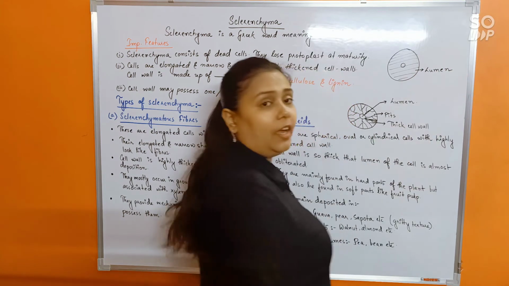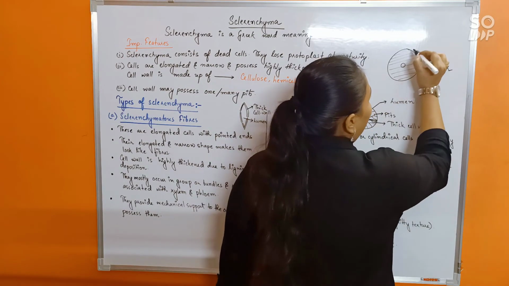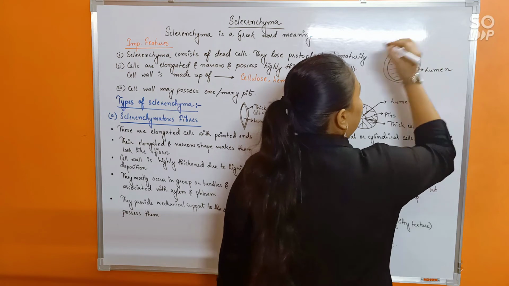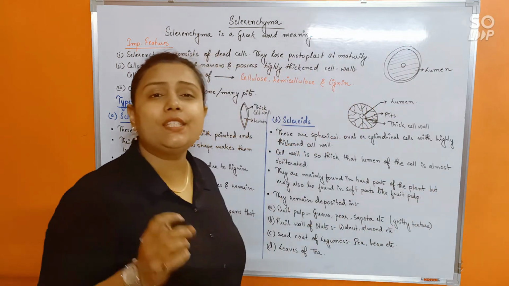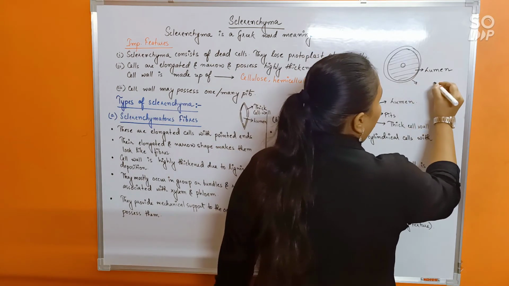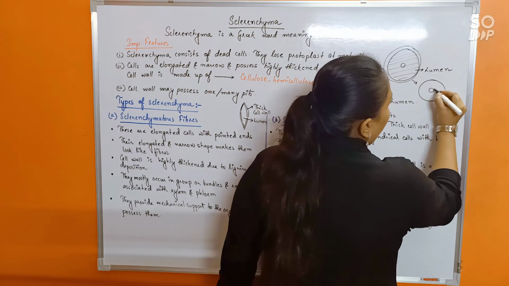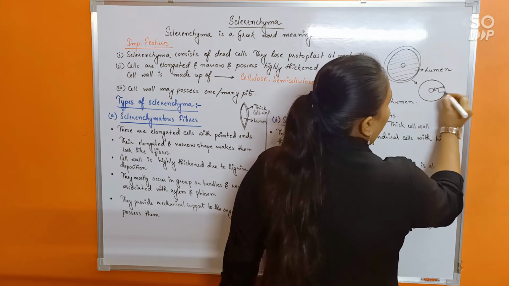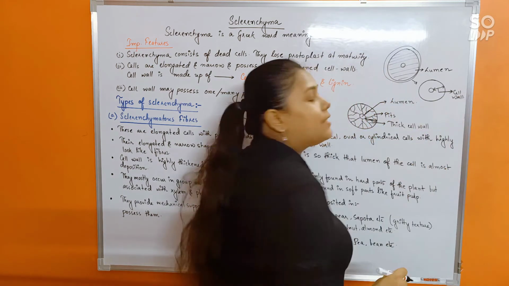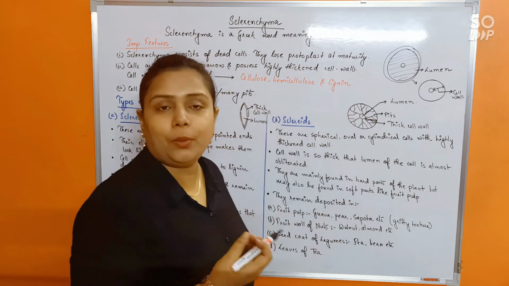Now suppose the cell possesses a cell wall, and the cell wall is very thick. So thick that now the cell appears like this. This whole thing, suppose, is the cell wall. If the whole thing is the cell wall, that means what? Where is the lumen? Is the lumen present anymore?